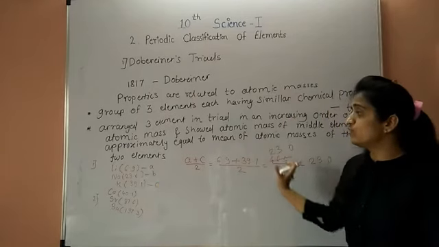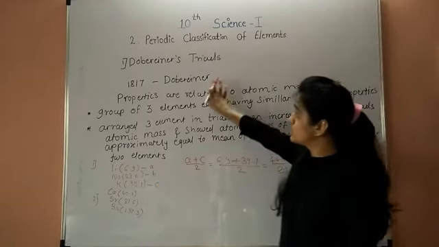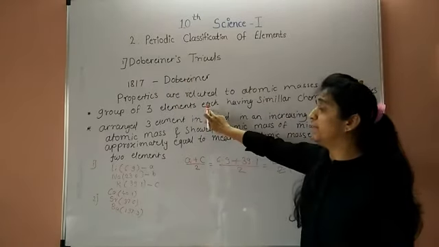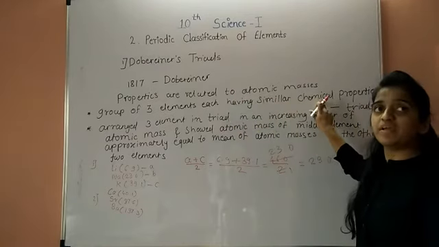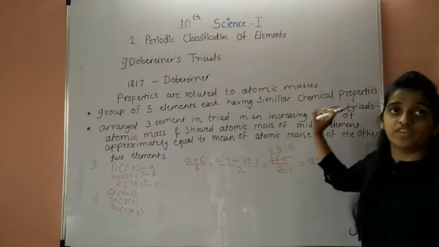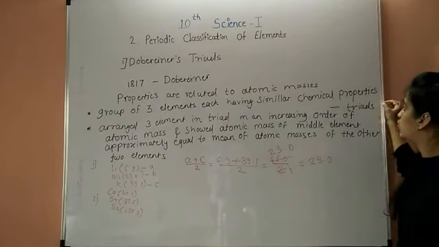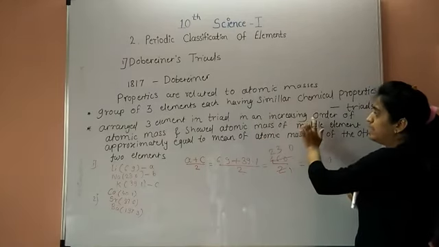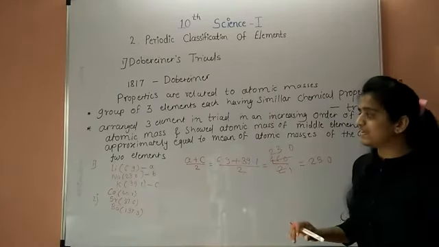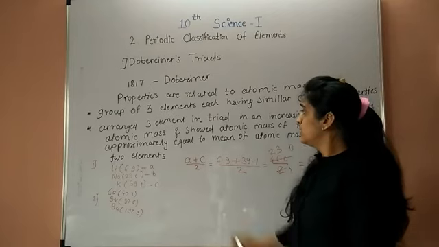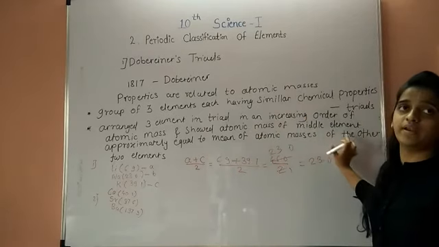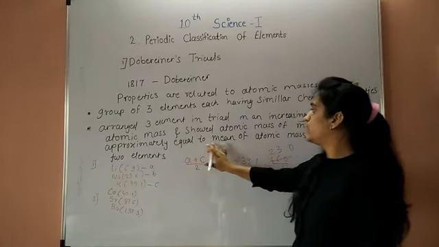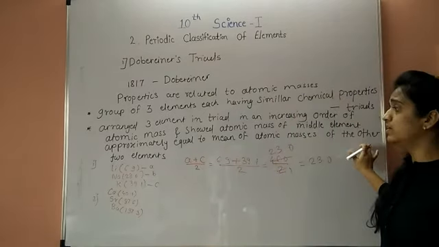Dobereiner said that a group of three elements having similar chemical properties is called a triad. These three elements are arranged in increasing order of atomic masses, and the atomic mass of the middle element is approximately equal to the mean of the atomic masses of the other two.